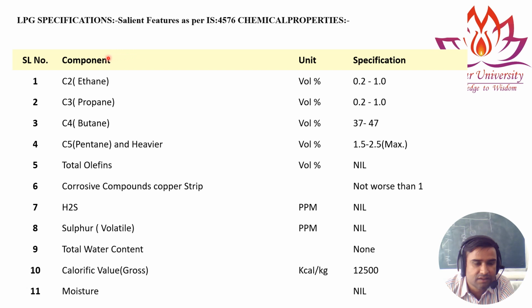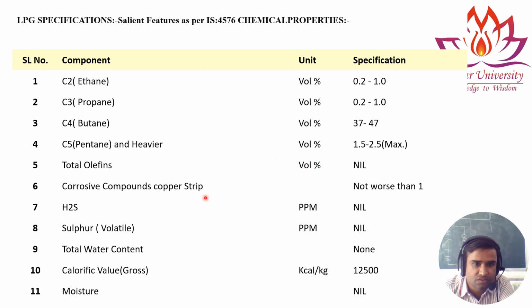Now you see the LPG specification, the salient features and chemical properties. The components in LPG are C2, C3, C4 and C5. C2 is 0.2 to 1, and C3, that is propane, is 0.2 to 1, and then butane is 37 to 47% by volume, and pentane is 1.5 to 2.5 maximum, and total olefins content, no olefins in the LPG.